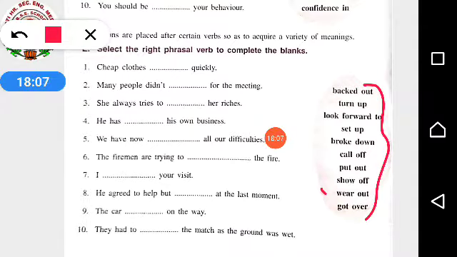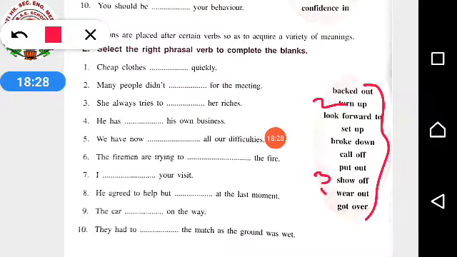Many people didn't turn up for the meeting. She always tries to dash her riches. She always tries to show off. Many people are there, no? Those who are rich are showing off that I am having this gold, I am having that diamond. In such a way, she always tries to show off her riches.